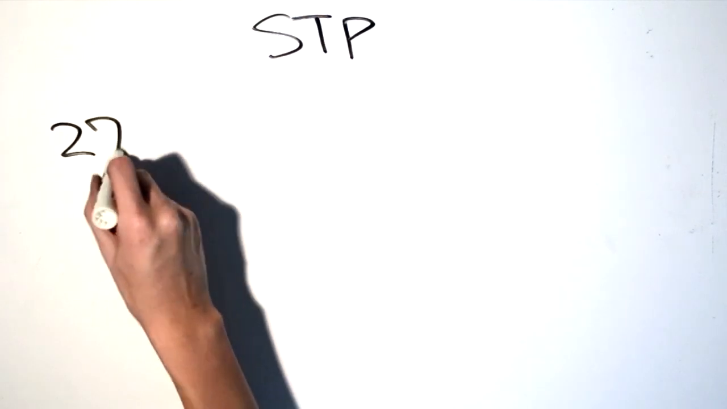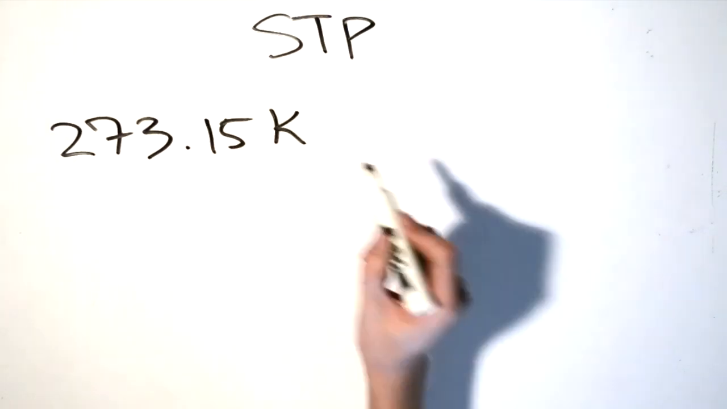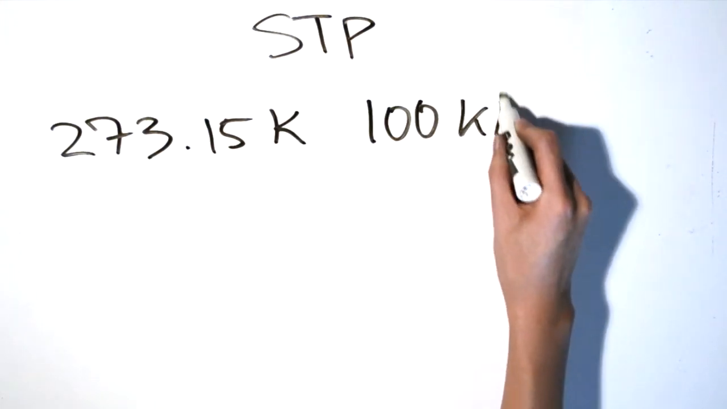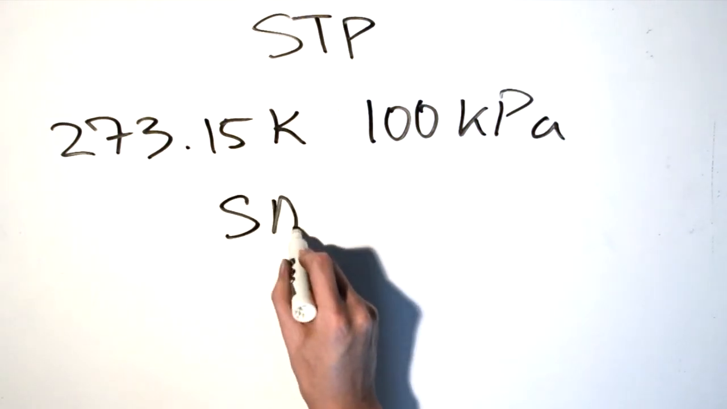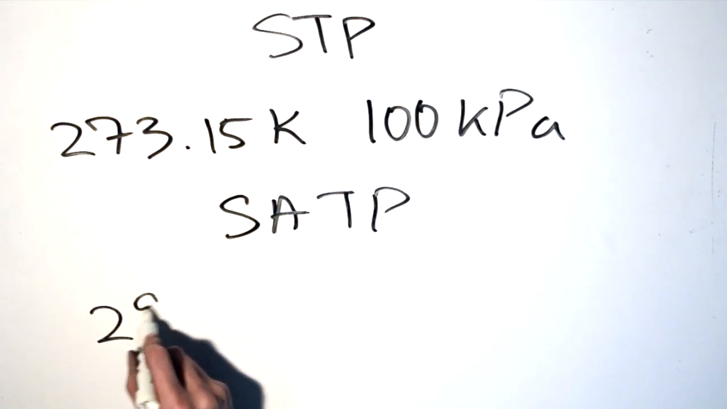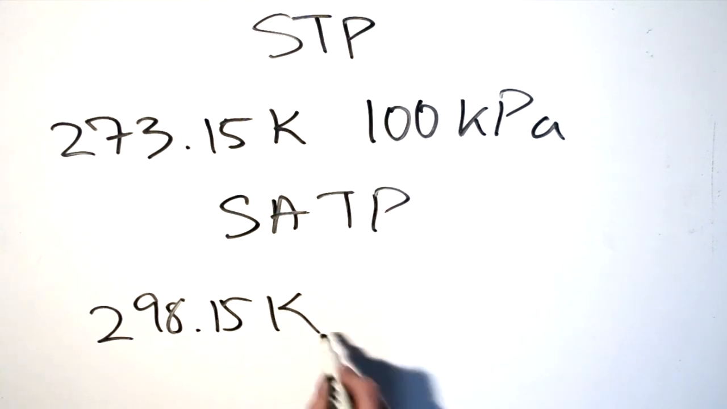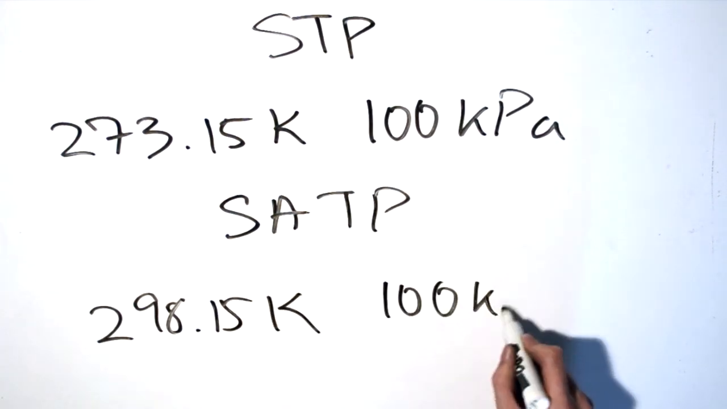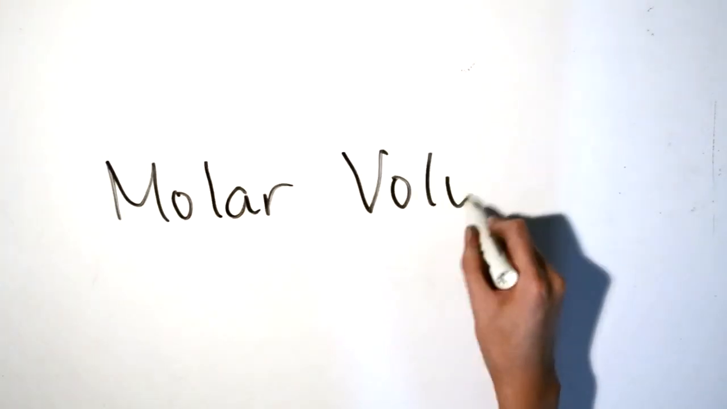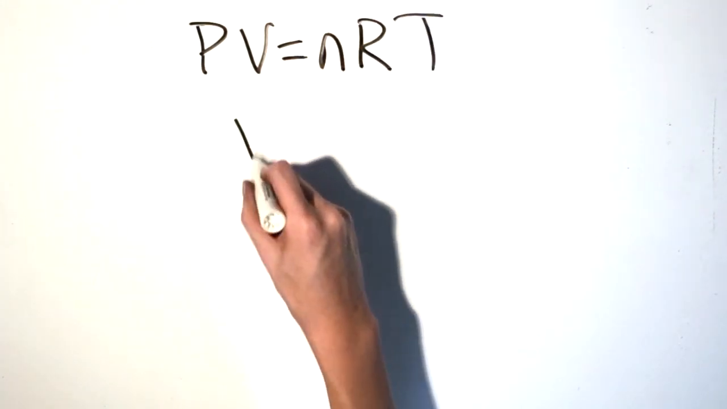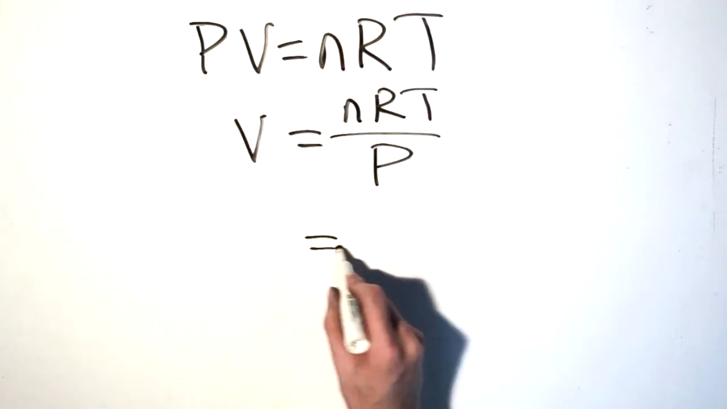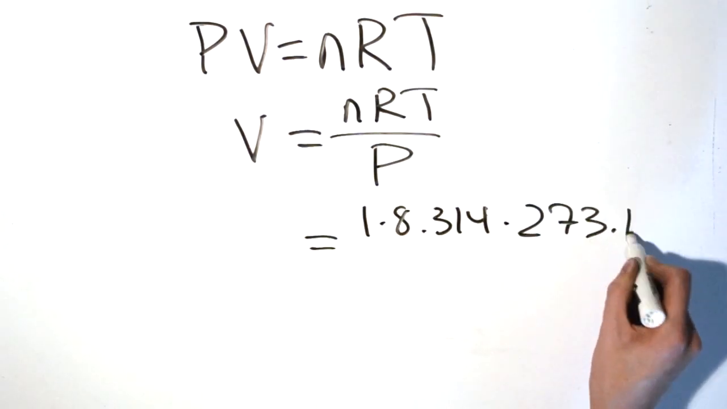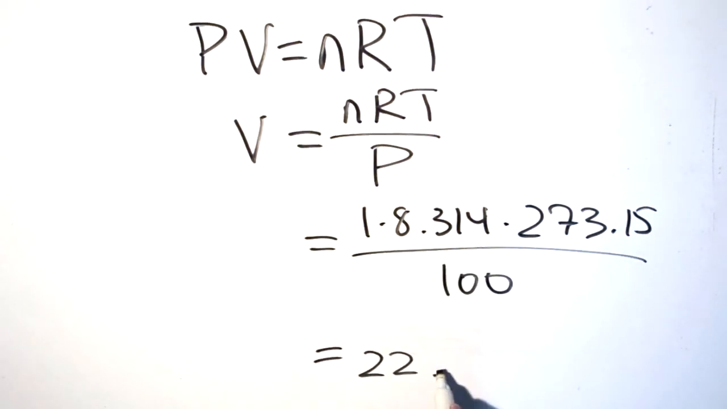Standard conditions for temperature and pressure, or STP, is at 273.15 Kelvin and 100 kilopascals, while standard ambient conditions for temperature and pressure, or SATP, is at 298.15 Kelvin and 100 kilopascal. Molar volume is the volume occupied by 1 mole of gas at STP. By substituting the values of STP into the ideal gas equation, as well as 1 for the number of moles, we obtain a volume of approximately 22.7 liters, or the molar volume.